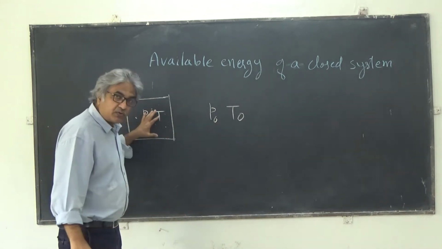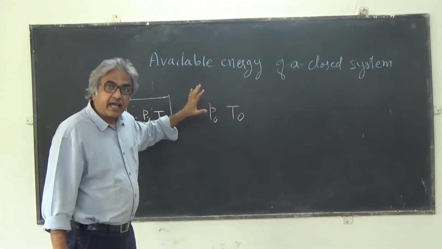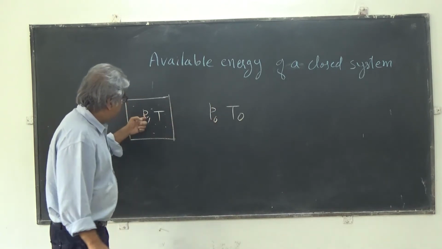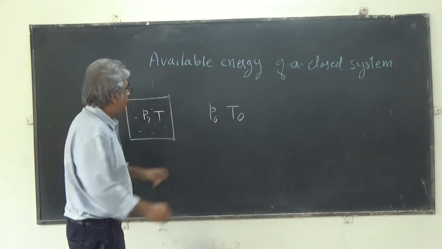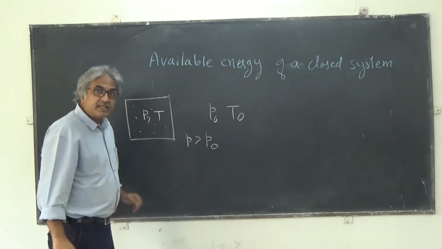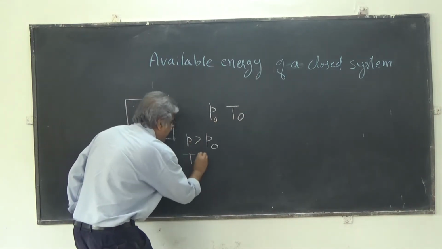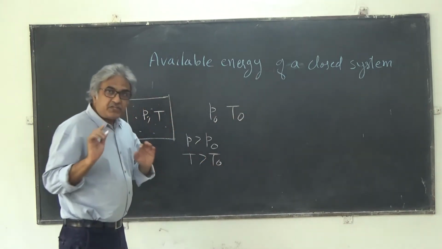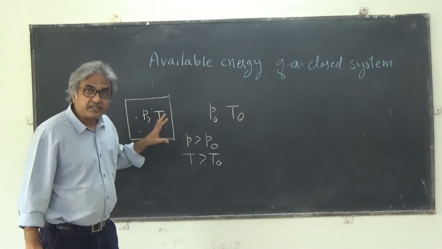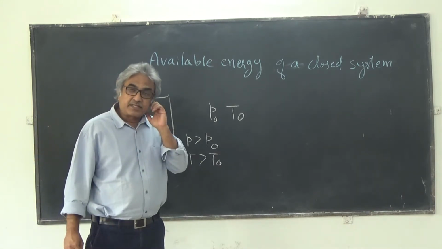Now this closed system has mechanical inequilibrium with the surrounding. Why? Because this pressure is different from this, and let's say P is greater than P naught. Similarly, T is greater than T naught, which means this system is a closed system, not an isolated system, but a closed system.